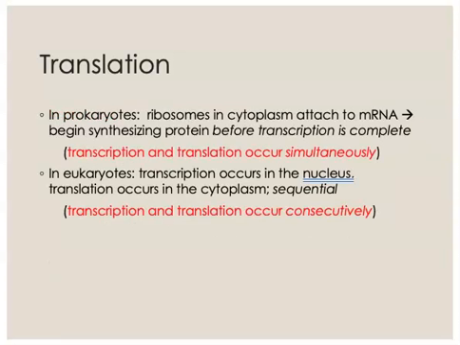So, using the bacterial cell as our model, the ribosomes that are in the cytoplasm are going to attach to the messenger RNA as it is being produced. Those ribosomes will then start the process of translation. They will start synthesizing protein before the entire messenger RNA is even completed.